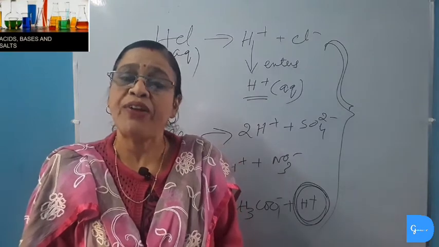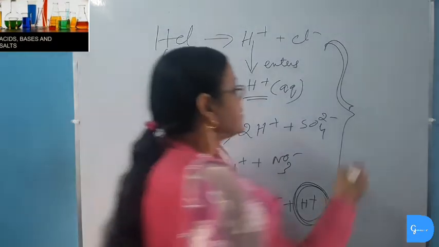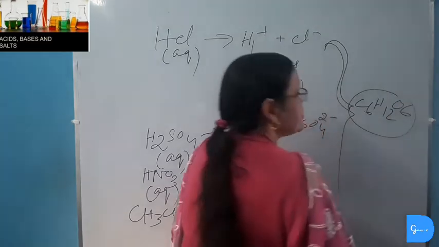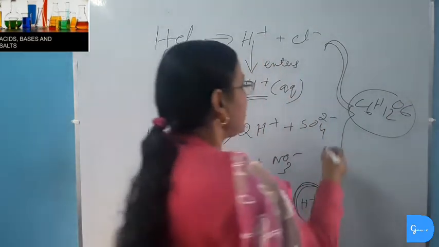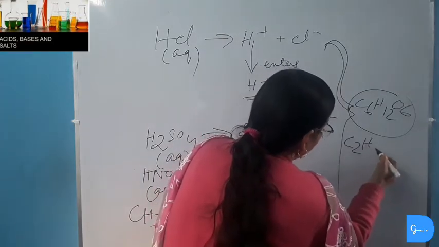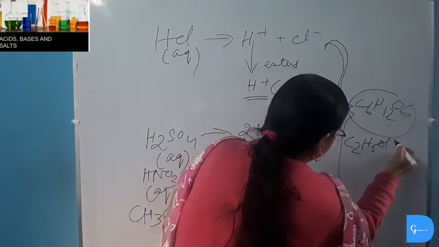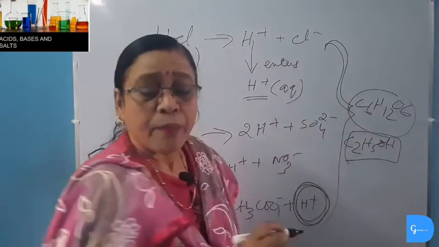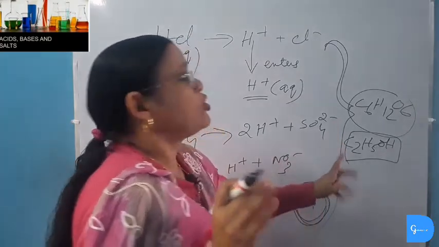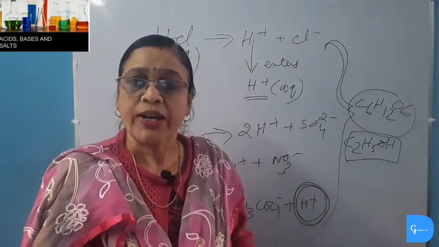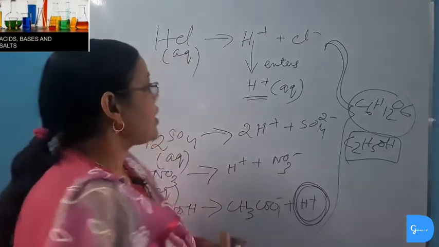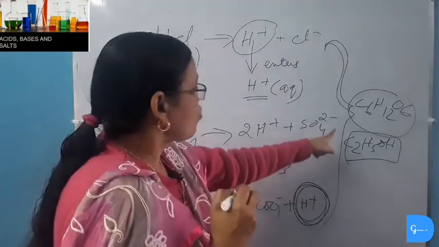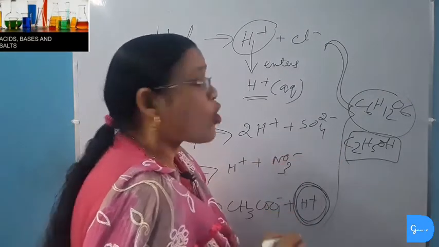For example, if we take glucose, glucose contains C6H12O6. It also contains hydrogen. Again an example, alcohol. We are taking ethyl alcohol. This is also containing hydrogen, but they do not show acidic property because glucose and alcohol do not dissociate in water to produce hydrogen ion. Only acids dissociate to produce hydrogen ion. So we can say that glucose and ethyl alcohol are not acids.